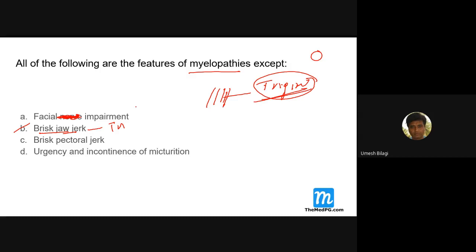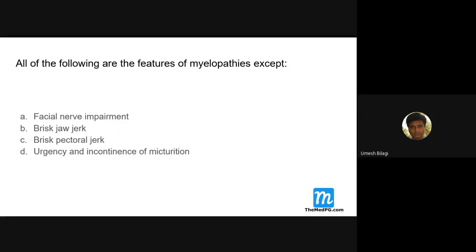Will it be brisk or absent or normal? In fact, brisk means actually present or absent it is. Jaw jerk, if it is present, we'll call it brisk. To be very simple, if you can elicit a jaw jerk, it is brisk. If you cannot elicit a jaw jerk, it is normal. Normally, you cannot elicit it; if you can, it is exaggerated.